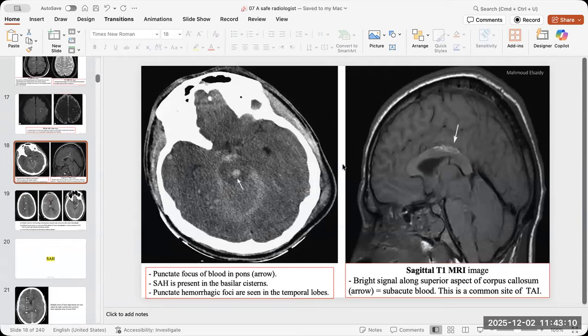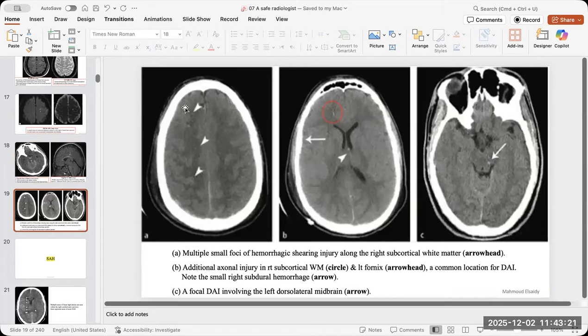Then these are all the areas of diffuse axonal injury with some subarachnoid hemorrhages, and also other examples of traumatic injuries. And again, see, when you look at the gray-white matter junction, when you look at the brain stem, you will find this hyperdensity. So you know where exactly the abnormality is, and you go search for it.